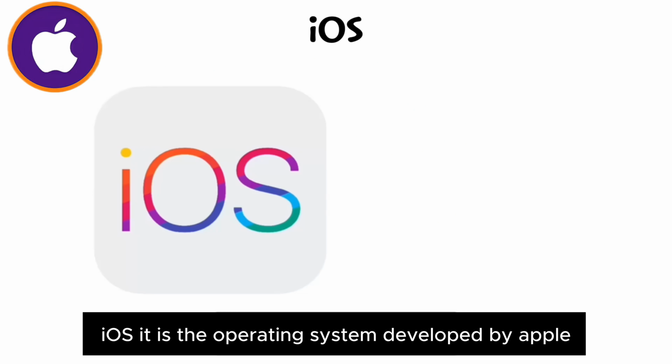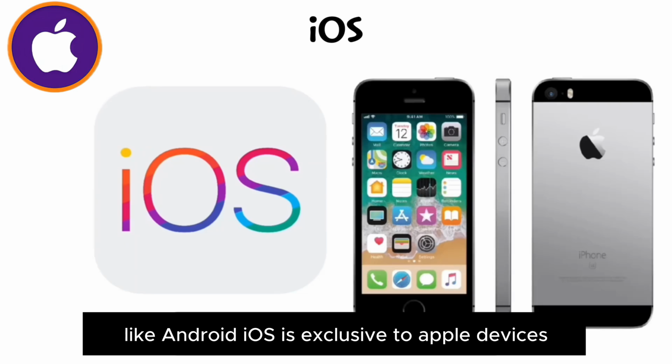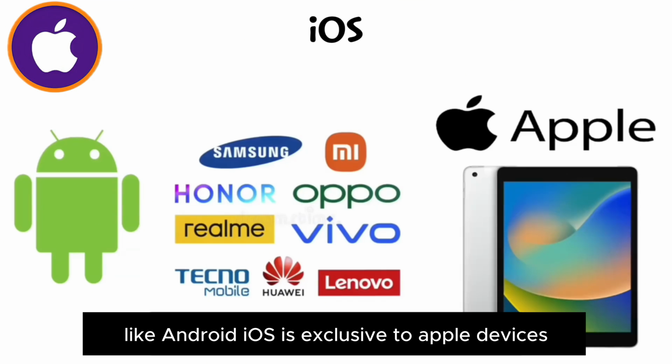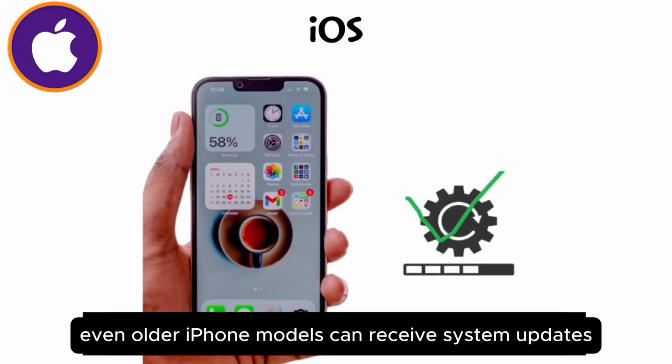iOS, it is the operating system developed by Apple that powers the iPhone and iPad. Unlike Android, iOS is exclusive to Apple devices, which has created a unique Apple ecosystem. The iOS system is generally quite stable. Even older iPhone models can receive system updates.